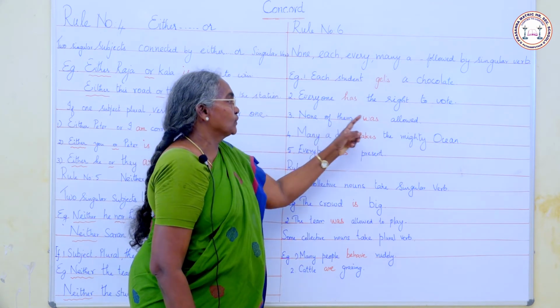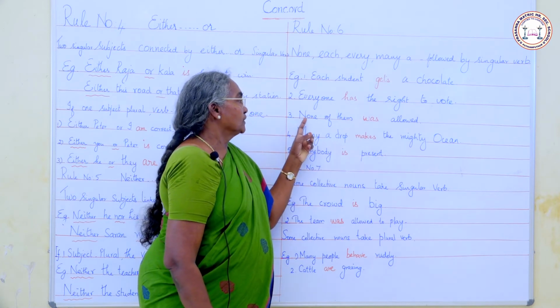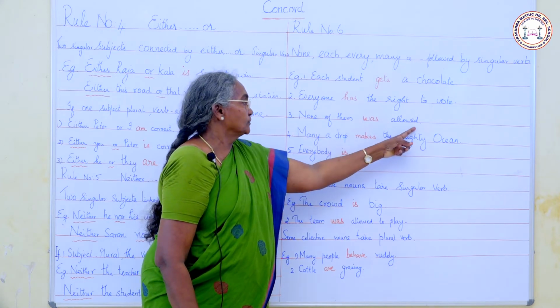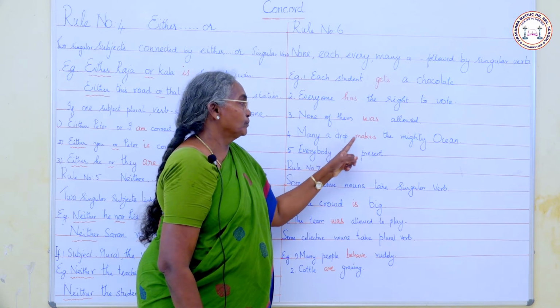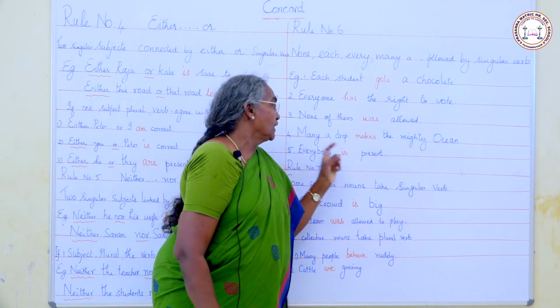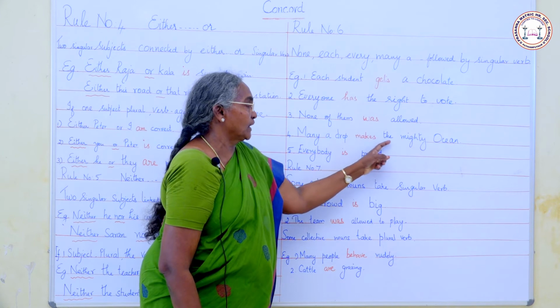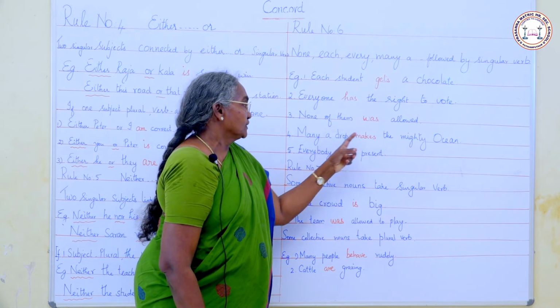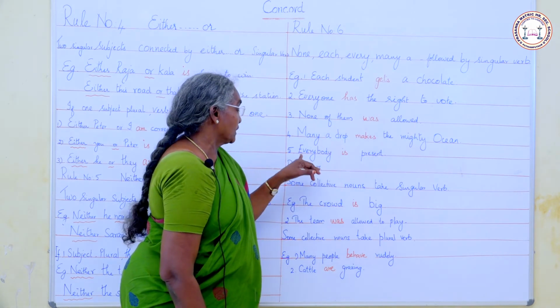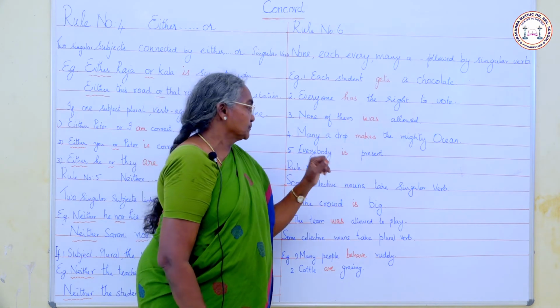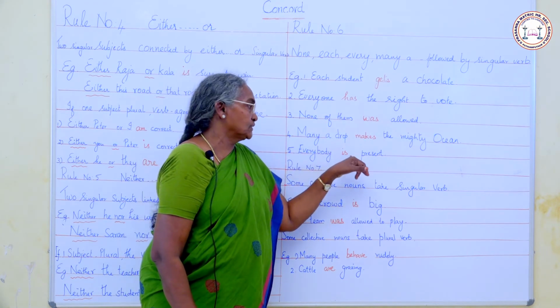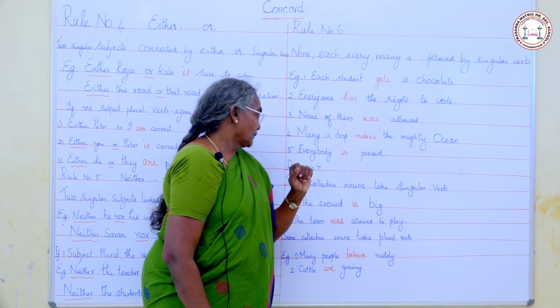Next, none of them was allowed. None, no one, was allowed. Many a drop makes the mighty ocean. Many a drop, so we use makes the mighty ocean. Everybody is present. Everybody, we use a singular verb, is present.